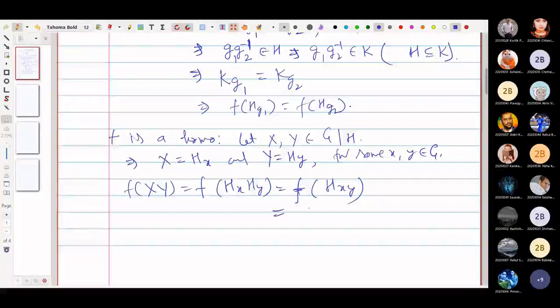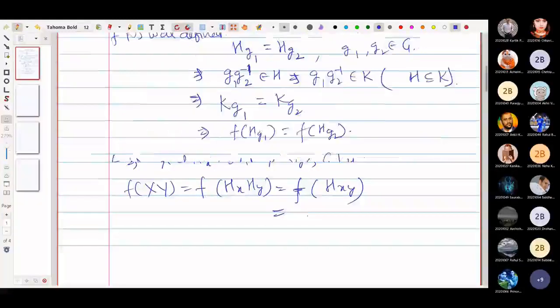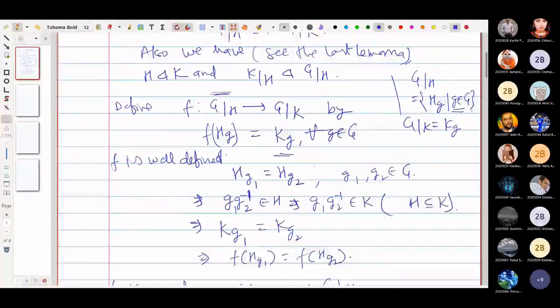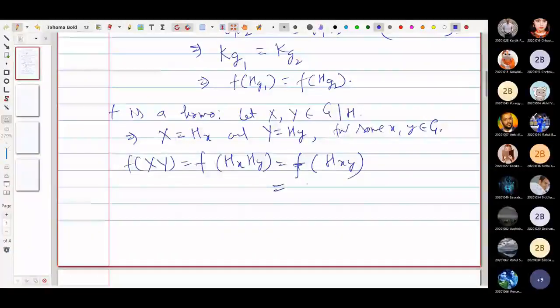By definition of f, Hg is mapped to Kg. So by definition, we have Kxy, and because K is normal in G also, we can write Kx Ky.